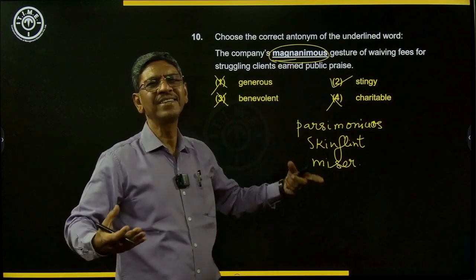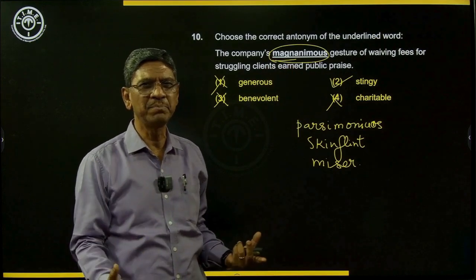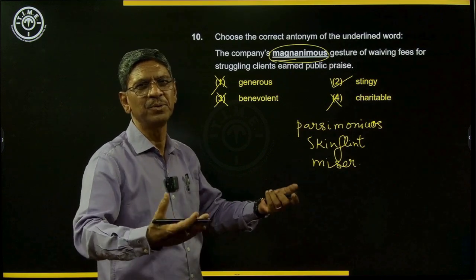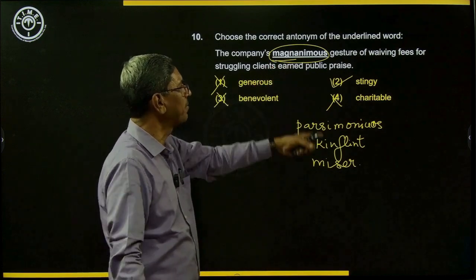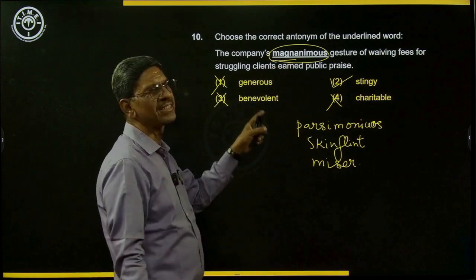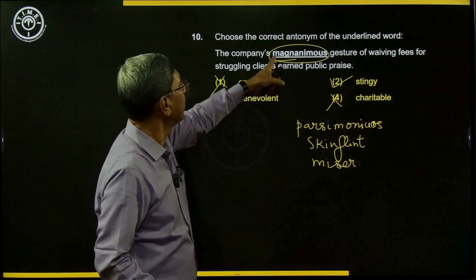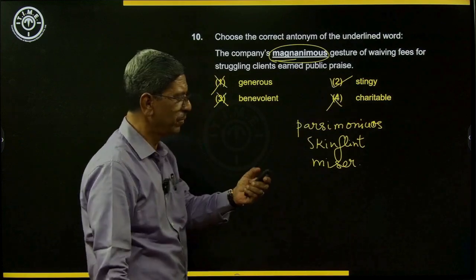Magna, large hearted, a big hearted person who is willing to do things out of the way to help people. That is the meaning of magnanimous. It's not just generous. Generous is a very weak word for that. So magnanimous, gesture, stingy is the opposite of that word.